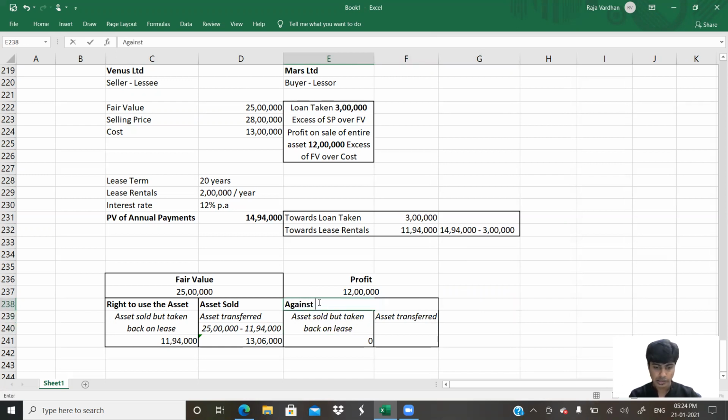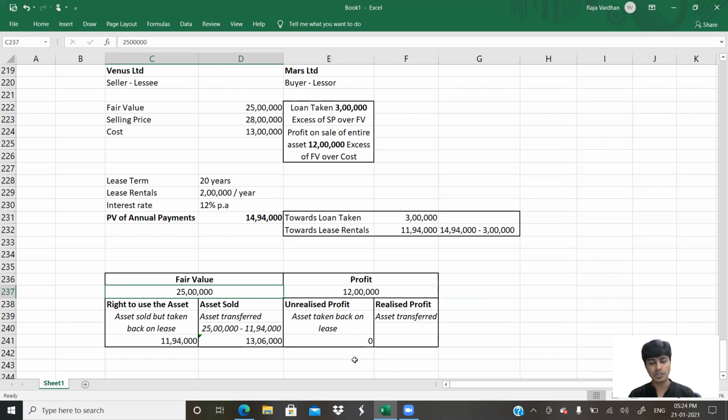Against the asset taken back on lease, it is unrealized because that asset is with us only, right? Asset taken back on lease. Asset transferred, this is realized profit. So we would have to just compute this. It is going to become a very simple math calculation like ratio and proportion. So it is 12 lakh for 25 lakh. How much is it for 11 lakh 94,000?